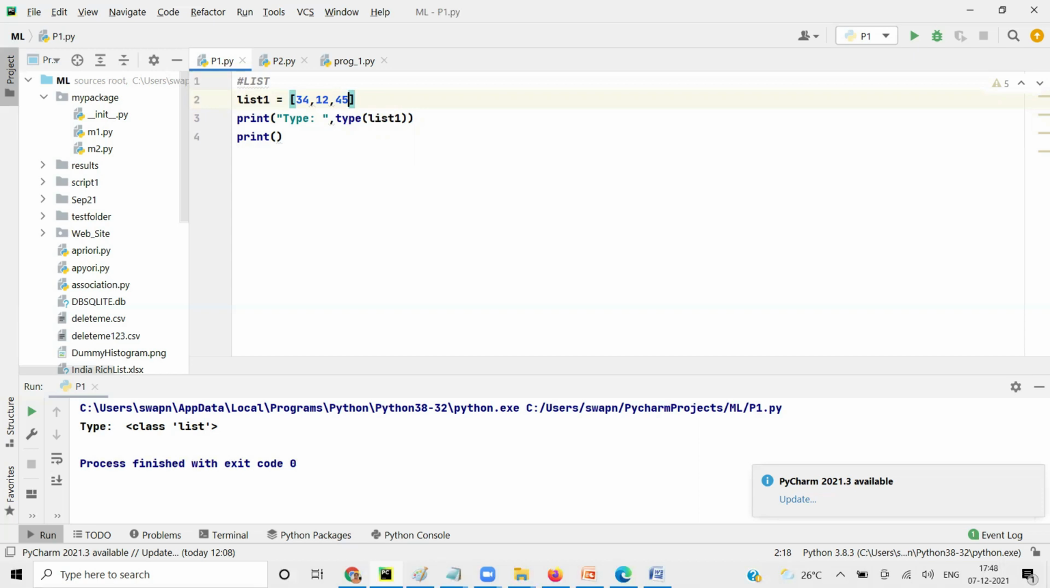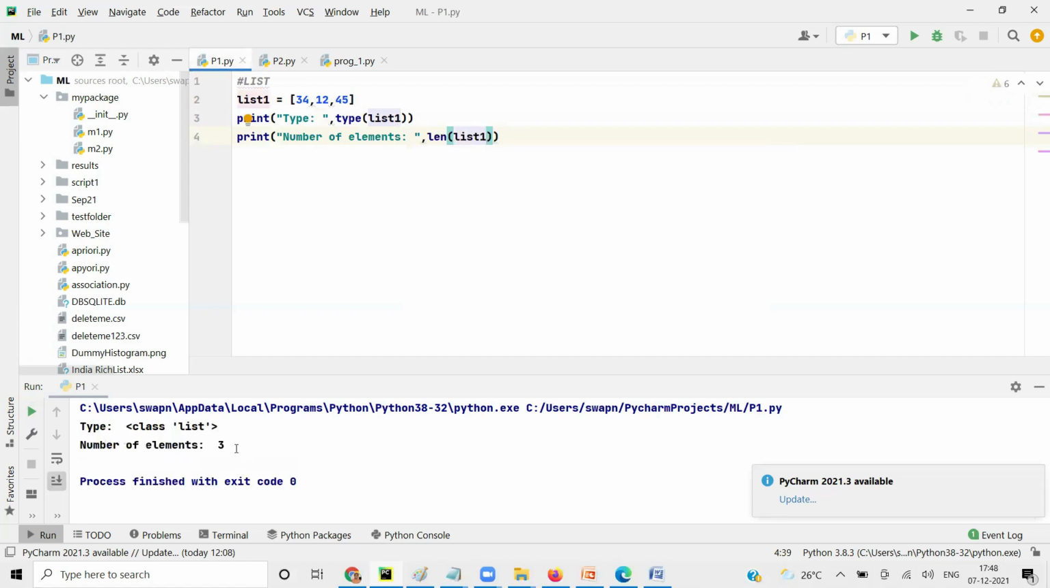If you want to know the number of elements, we have a function called len. So I'll say number of elements, len of list 1. When you run it, it gives you 3. That means there are 3 elements in list 1.